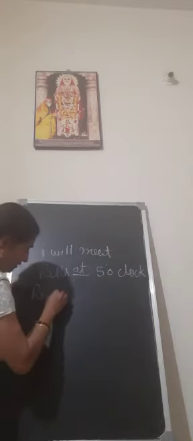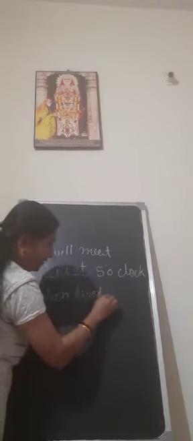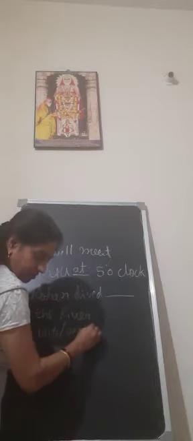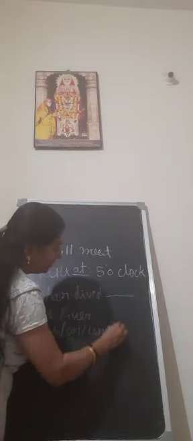Second sentence. Rohan dived dash the river. I will give some prepositions here: into, on, under. What preposition should we write here? Rohan dived dash the river. Into the river, on the river, under the river. Which is correct? Into the river.